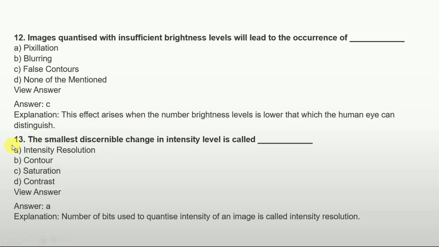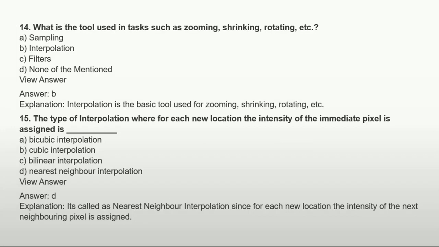And the new question is, the smallest discernible change in intensity level is called what? Option A is intensity resolution, option B is contour, option C is saturation, option D is contrast. So the answer is option A, that is intensity resolution. The number of bits used to quantize the intensity of an image is called intensity resolution. I hope you all are getting much more from this video.